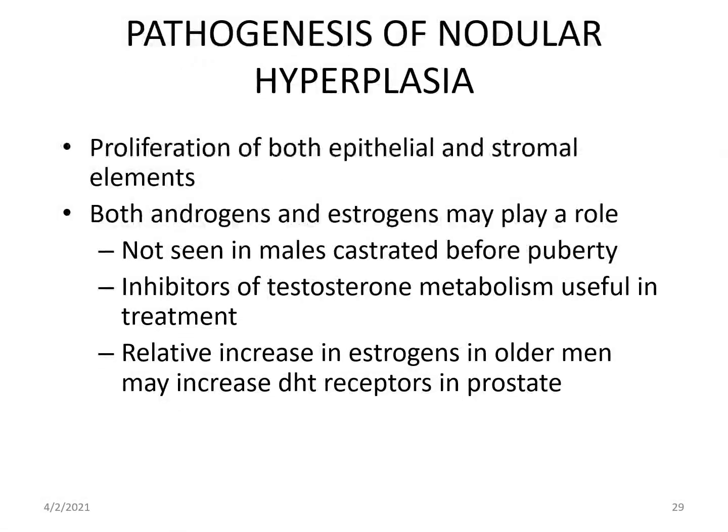Microscopically, it is hyperplasia or proliferation of both epithelial and stromal elements. If we see the pathogenesis, both androgens and estrogens may play a role. That is how we can say it is not seen in males who are castrated before puberty. Inhibitors of testosterone metabolism are useful in treatment of nodular hyperplasia, and a relative increase in estrogen in older men may increase the DHT receptors in the prostate.